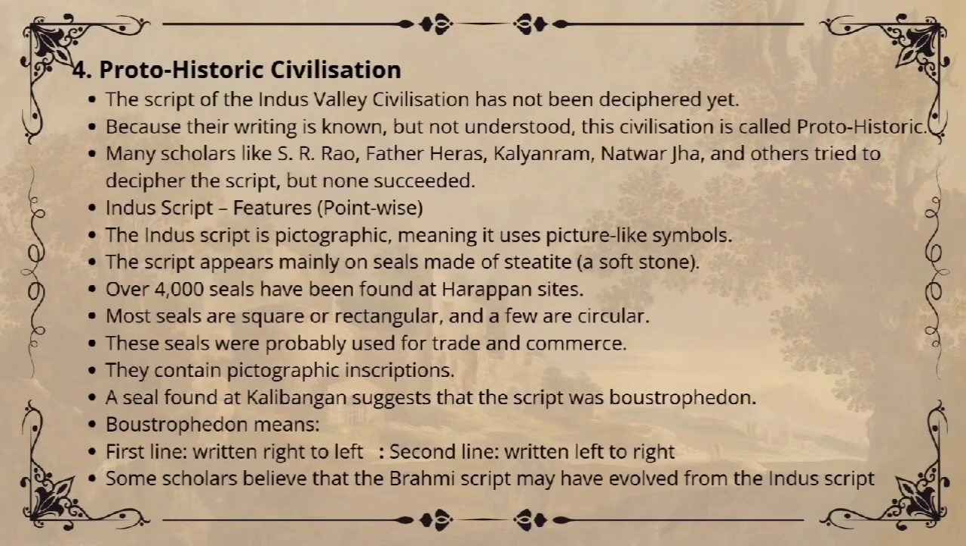And the fourth one, proto-historic civilization. This is the most mysterious part. Prehistoric is when people did not write at all. History is when we can read exactly what people wrote. The Indus people are proto-historic. They did write, and we found over 4,000 of their stamps called seals, but we cannot read them yet. It's like finding a secret code that no one has been able to crack for thousands of years.